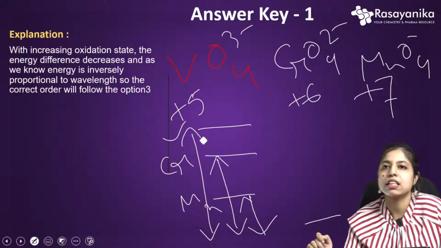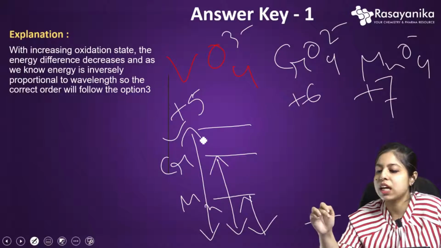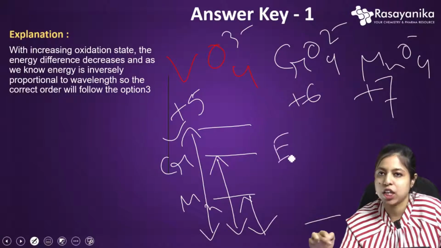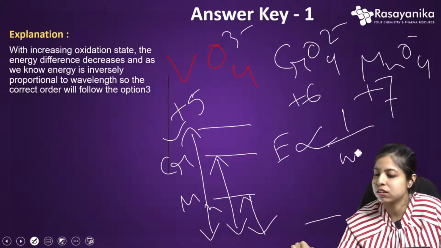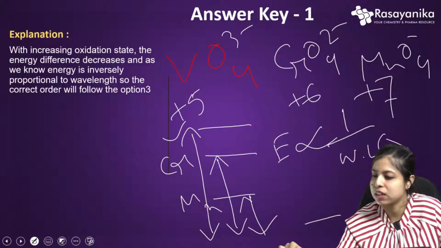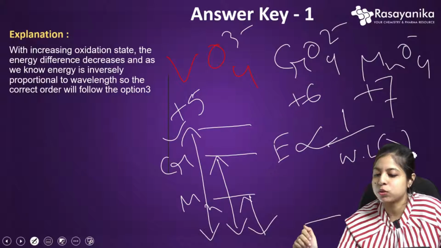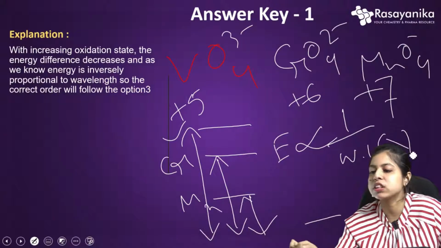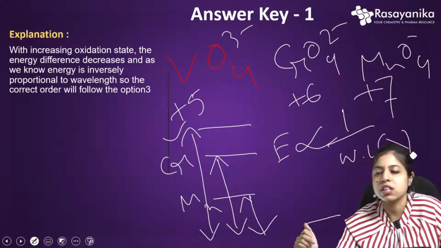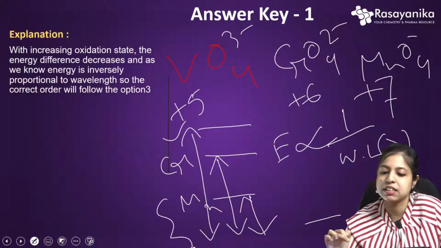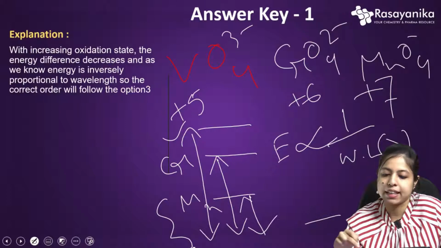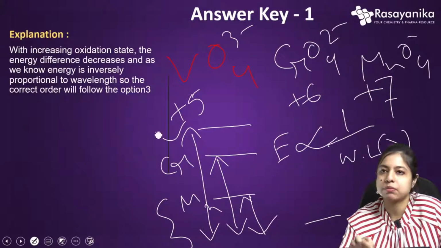The energy E is inversely proportional to the wavelength lambda, so the wavelength will be just the reverse. The wavelength will be highest for manganese, then chromium, and minimum for vanadium.